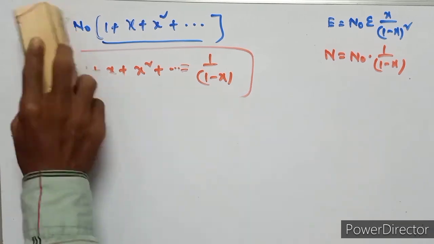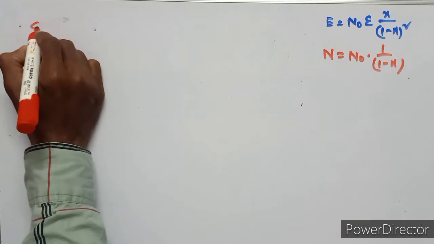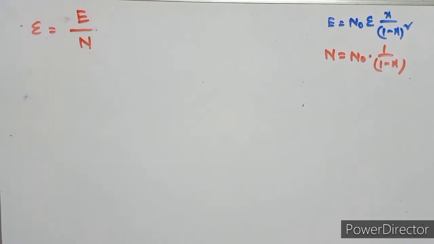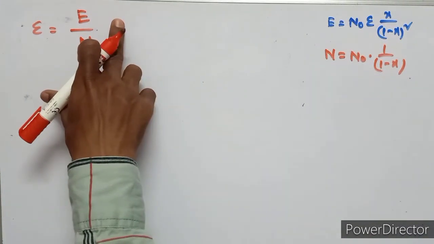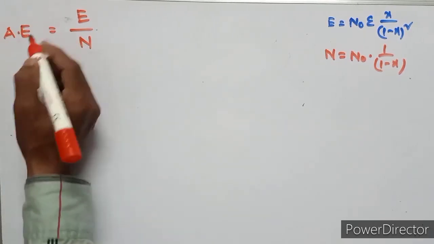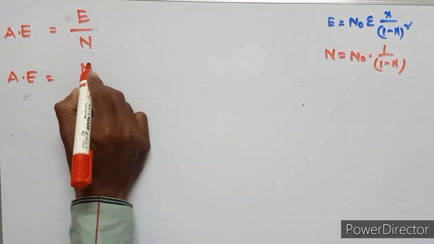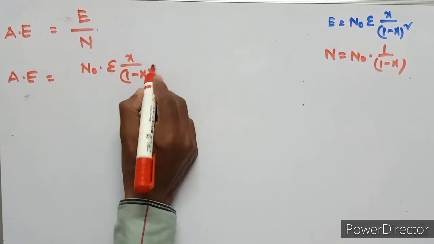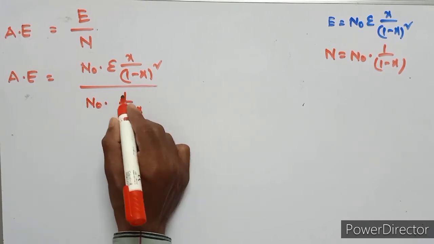Now, the average energy, epsilon bar, equals total energy upon total oscillators. So these two values are substituted in this equation. Average energy equals n naught epsilon times x upon 1 minus x whole square, divided by n naught times 1 upon 1 minus x.